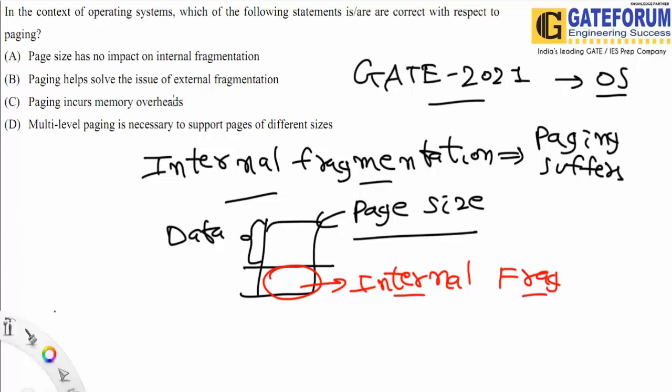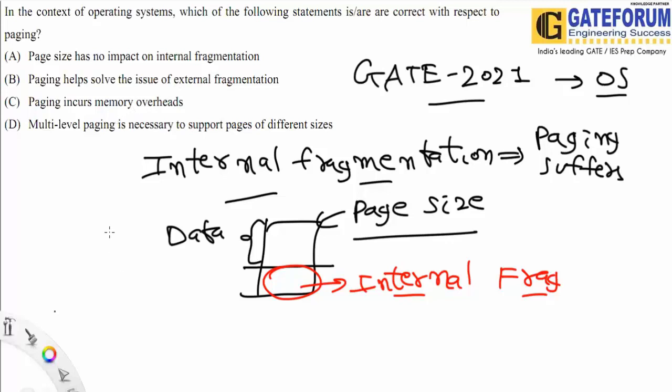External fragmentation means the size issue in between the different chunks of memory. We are resolving this external fragmentation because there is no size problem or no spacing holes problem between the chunks of memory. So external fragmentation is resolved.